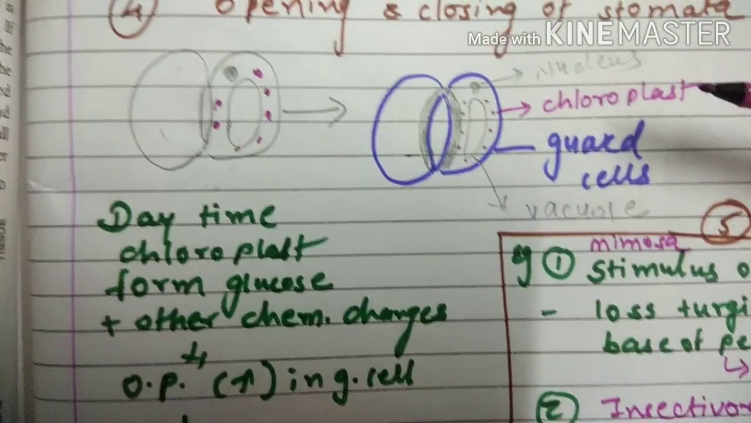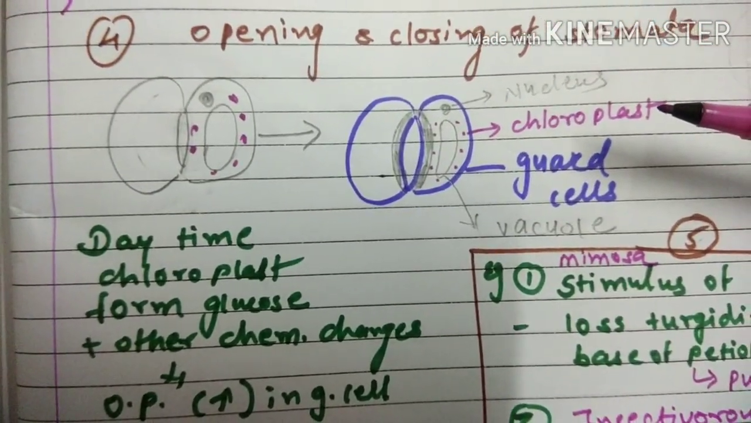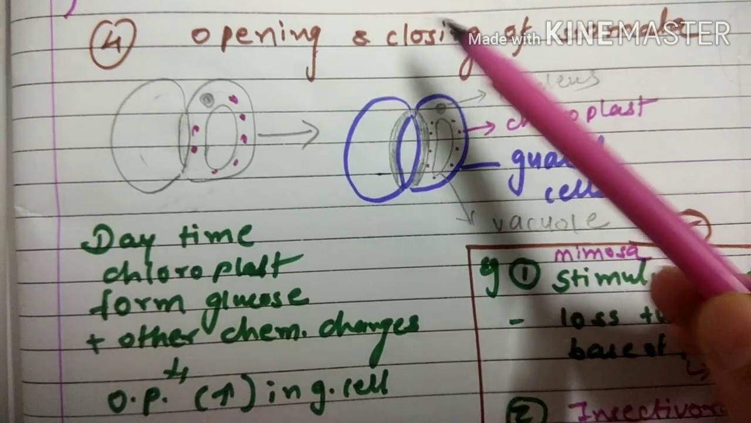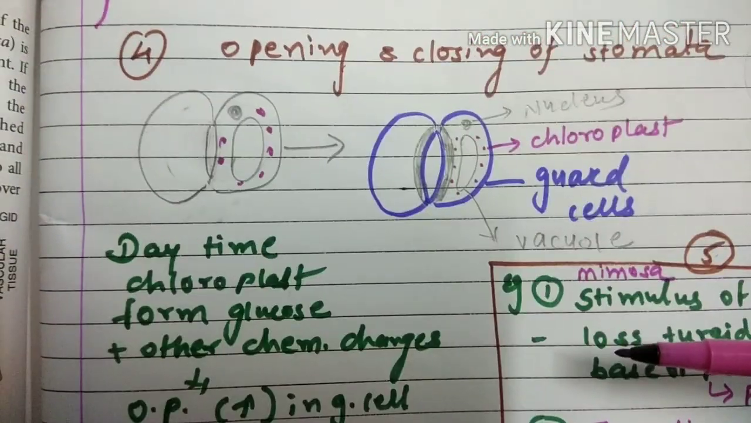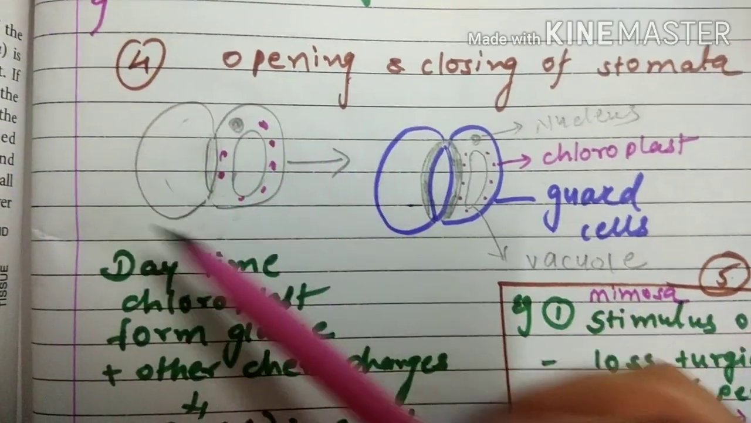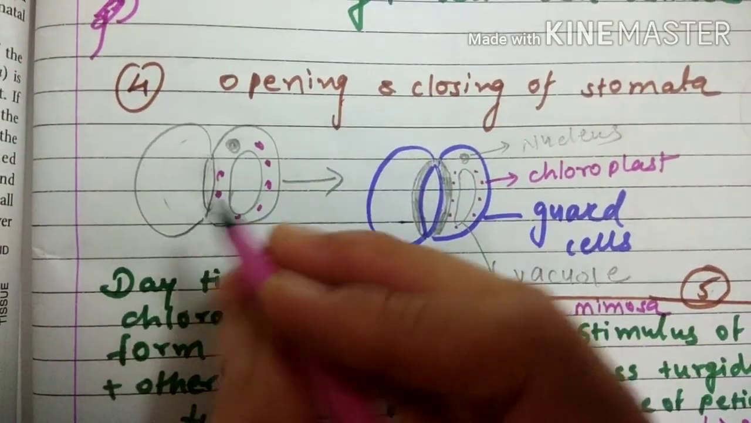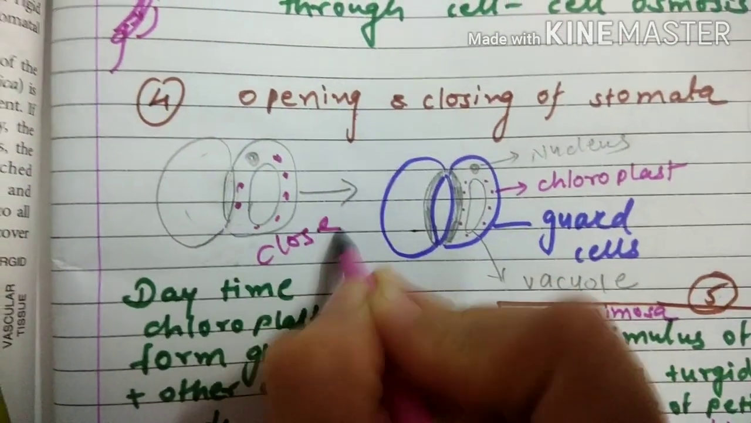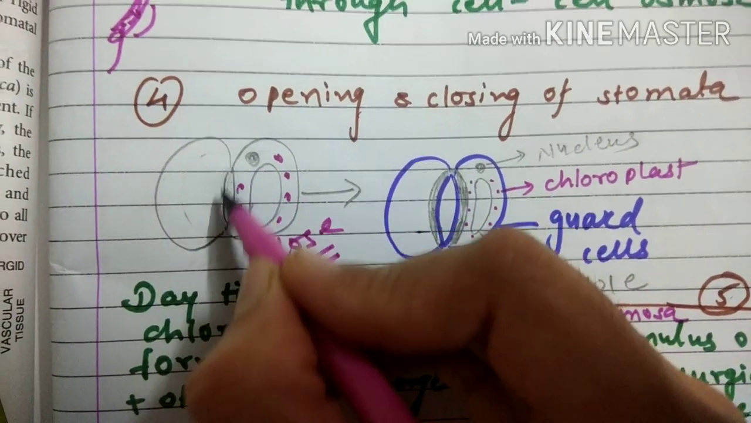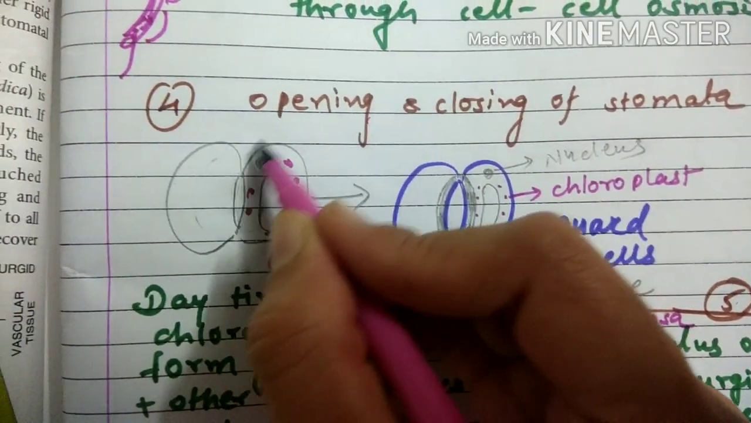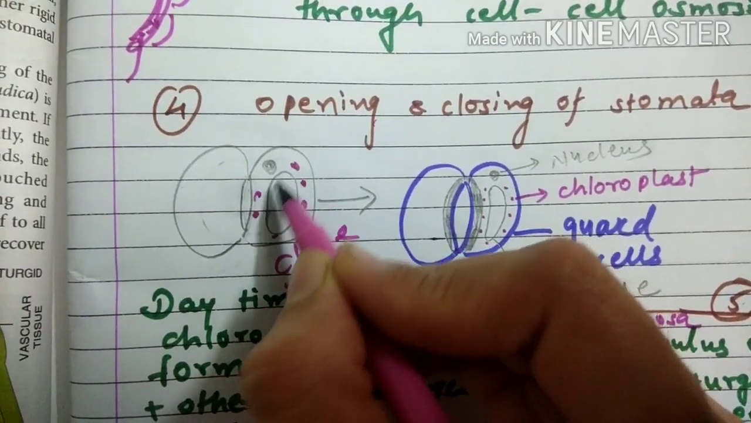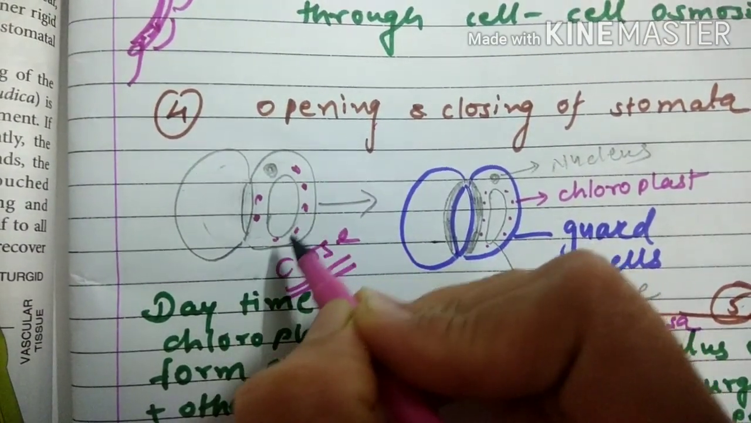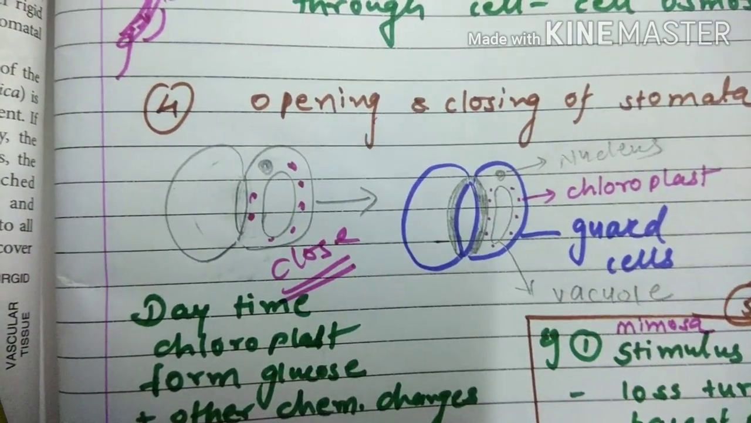Next is, turgor is always helping in the opening and closing of stomata. Now this theory is important for you, so understand it well. Here I have taken the first condition, that is closed stomata. So this is the stomatal pore. These are called guard cells. Here I have drawn the nucleus. This is the vacuole, and these pink dots are called chromoplasts.